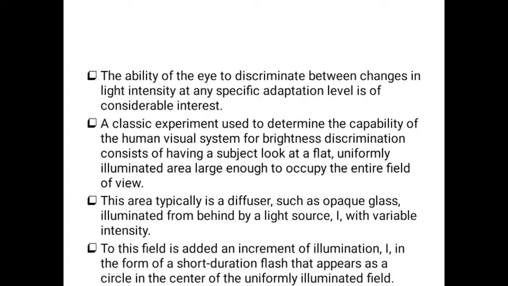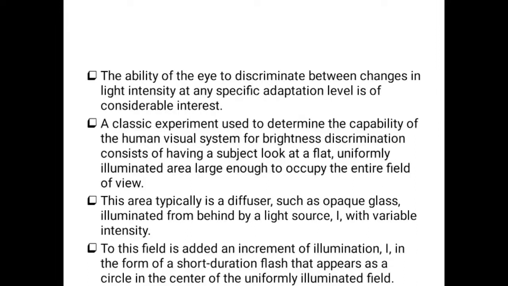There is an experiment used to determine the capability of the human visual system for brightness adaptation. It consists of having a subject look at a flat, uniformly illuminated area large enough to occupy the entire field of view. This area is typically a diffuser, such as opaque glass, so the light does not pass through it.